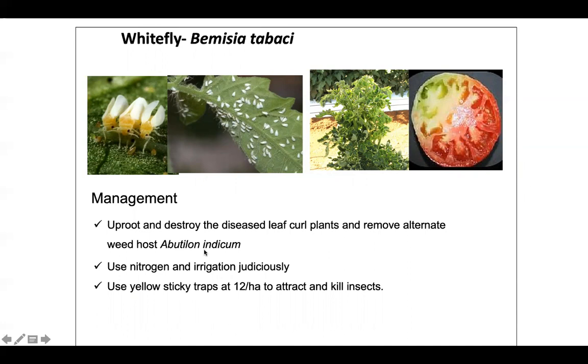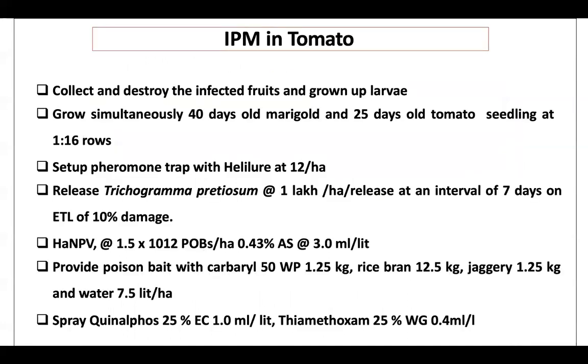So here are the management practices. Coming to IPM in tomato, IPM means how we can manage all the pests combinedly. First, the very basic things: collect and destroy the infected fruit and grown-up larvae in case of fruit borer. Then grow marigold along with tomato, one row of marigold for every 16 rows of tomato, using 25-day-old seedlings. Set up pheromone traps for Helicoverpa armigera, Helilure, 12 per hectare. Then release biocontrol agents. You can spray HNPV, then provide poison bait, and spray quinalphos or thiamethoxam for the sucking pests.